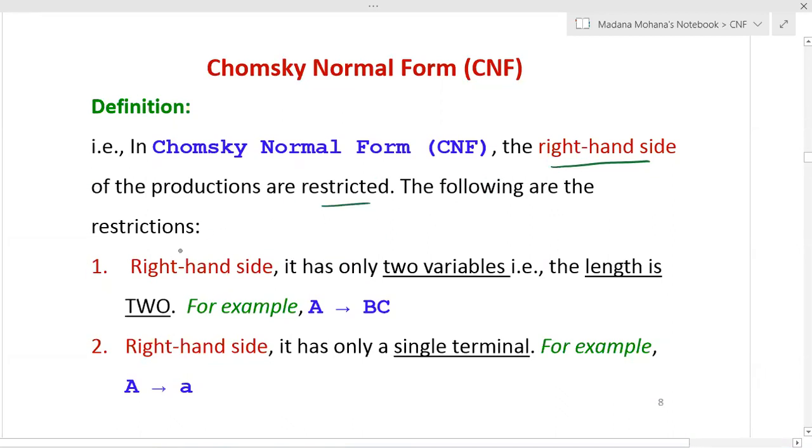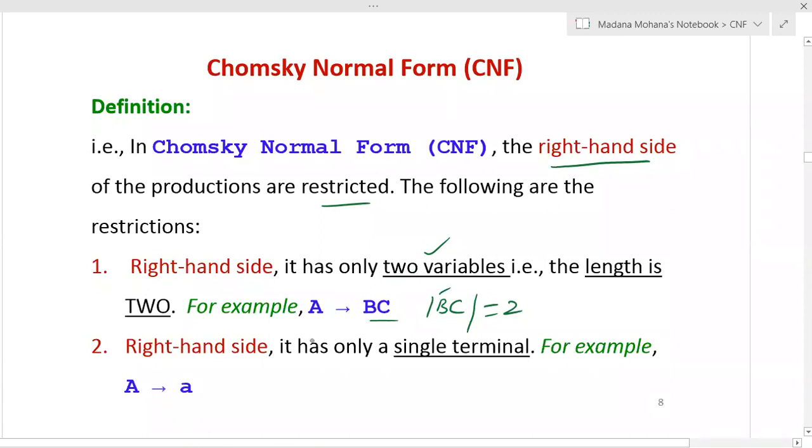The following are the restrictions. The first one is, right hand side has only two variables, that is, the length is 2. For example, A derives BC. Now the length of the right hand side variables BC, here how many variables? 2 variables. So here terminals are not allowed, only 2 variables with length 2. That is the first condition.